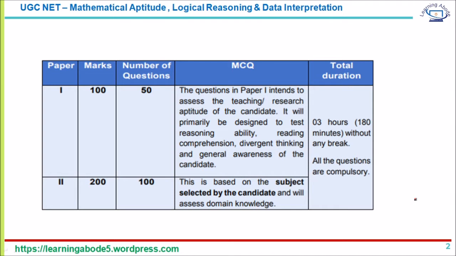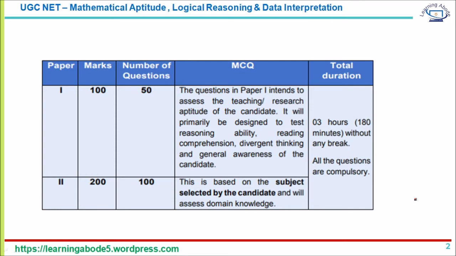You get questions based on teaching, research aptitude, communication, computers, aptitude, quantitative aptitude, reasoning, and data interpretation.